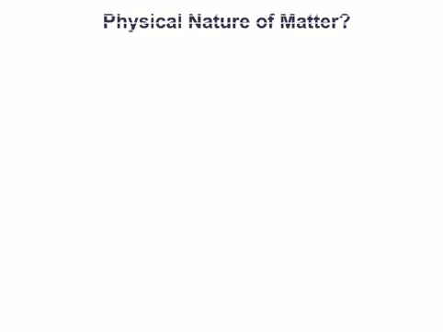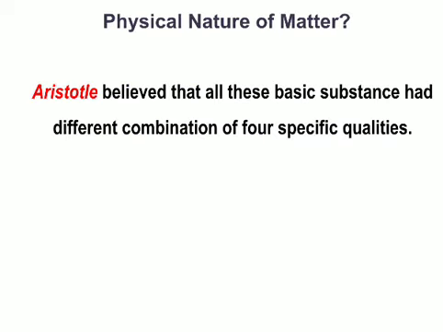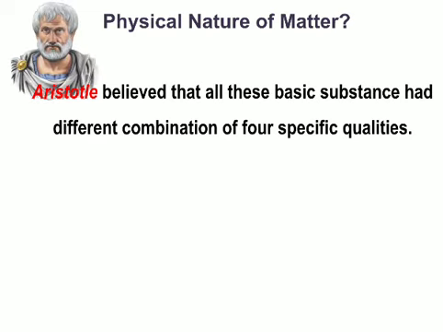Okay, later on, Aristotle, this great scientist, believed that all these basic substances like air, fire, water, earth basically had different combinations of four specific qualities.